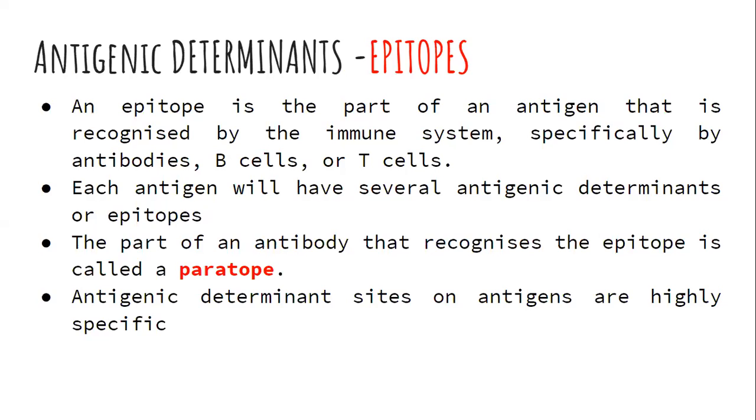And that part of the antibody with which it binds with the antigen or the epitope, I can call that part the antibody determinant or the paratope. So the paratope is a part of the antibody with which it binds with the antigen, whereas the epitope is a part of the antigenic molecule which has the specificity and with which it is recognized by the immune cells.